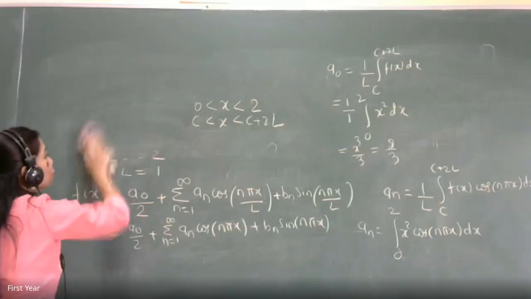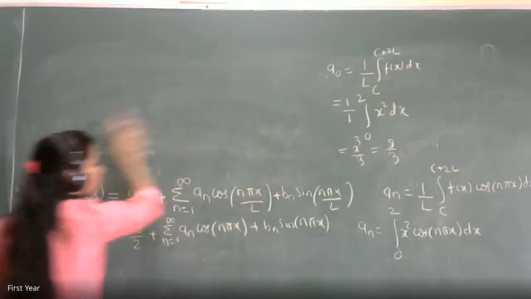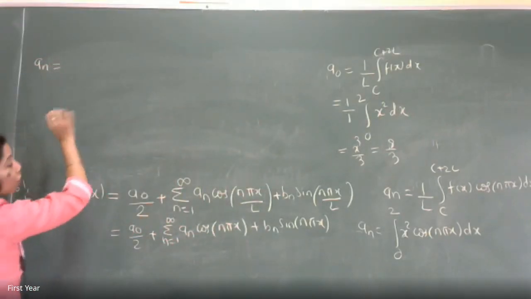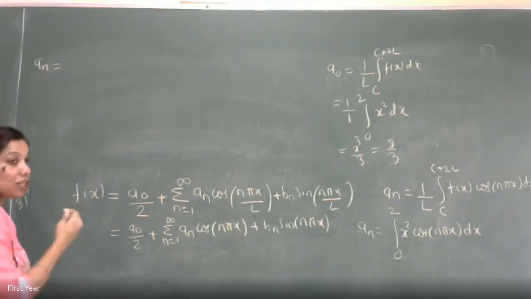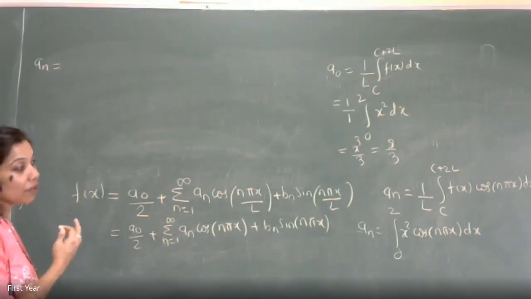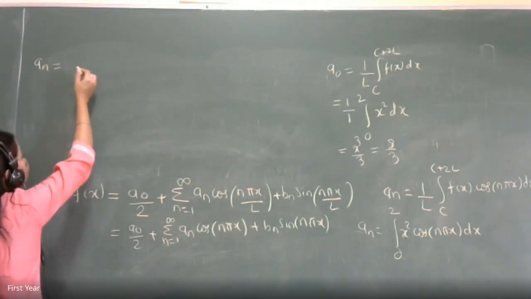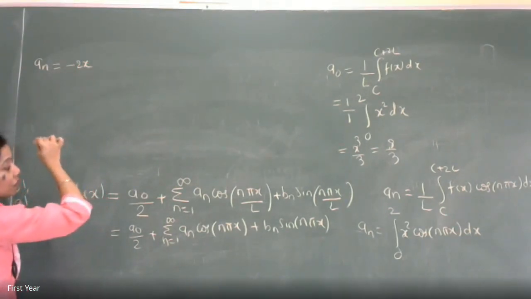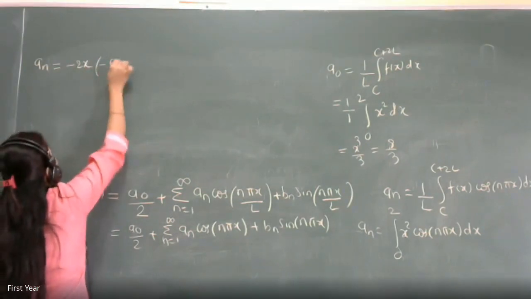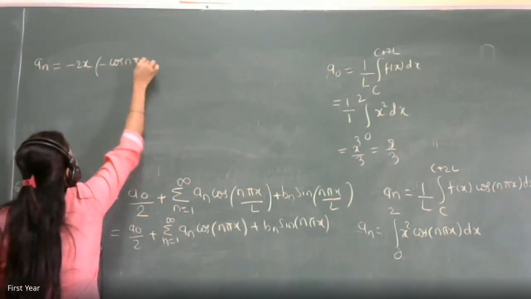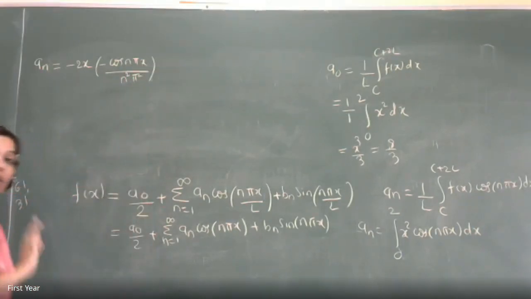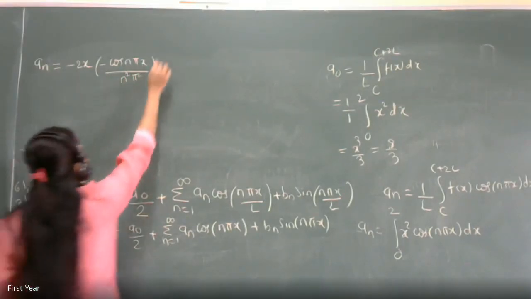4 upon n square pi square is the value of a. So an will become equal to 1 by 1 is gone. Now see, I am writing this step directly. So it is x square into sine, that term will go. So minus 2x into sine. The first integration will be minus cos n pi x upon n square pi square. And next term also will be 0. So only this much, even if you write and put the limits, you will get the answer quickly.